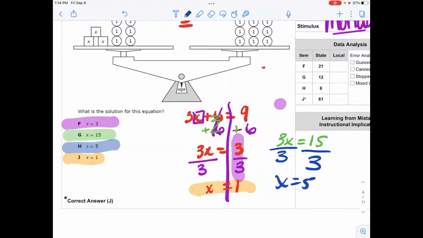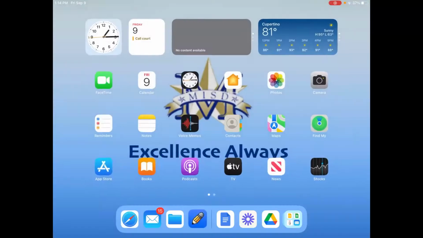Look at the state, most ended up with F. I'm sorry, not most people. Most people got the correct answer, but F was the next highest incorrect answer. So just think about that as you're teaching this with your students.